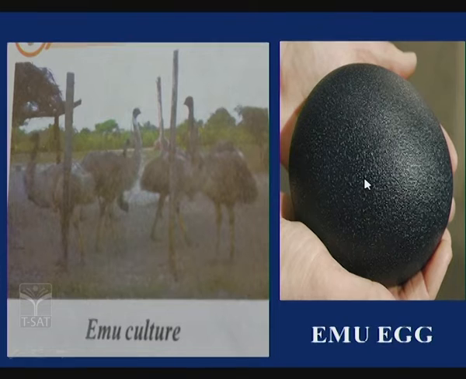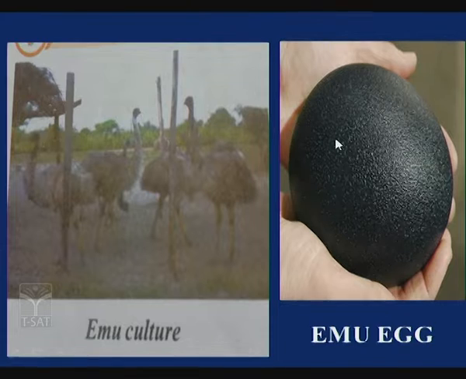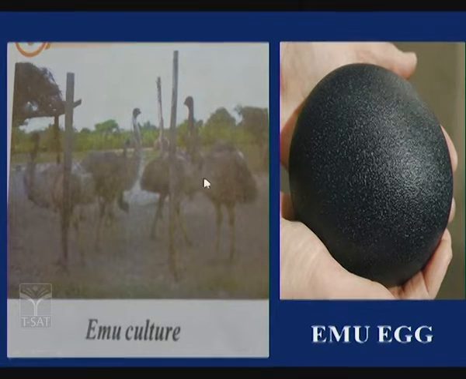Nowadays emu meat and egg have got more demand. In our Telangana also, in places like Adilabad and Nalgonda, emu culture is taking place. But this is somewhat costly, as they are obtained at higher rates. So this is about emu culture.